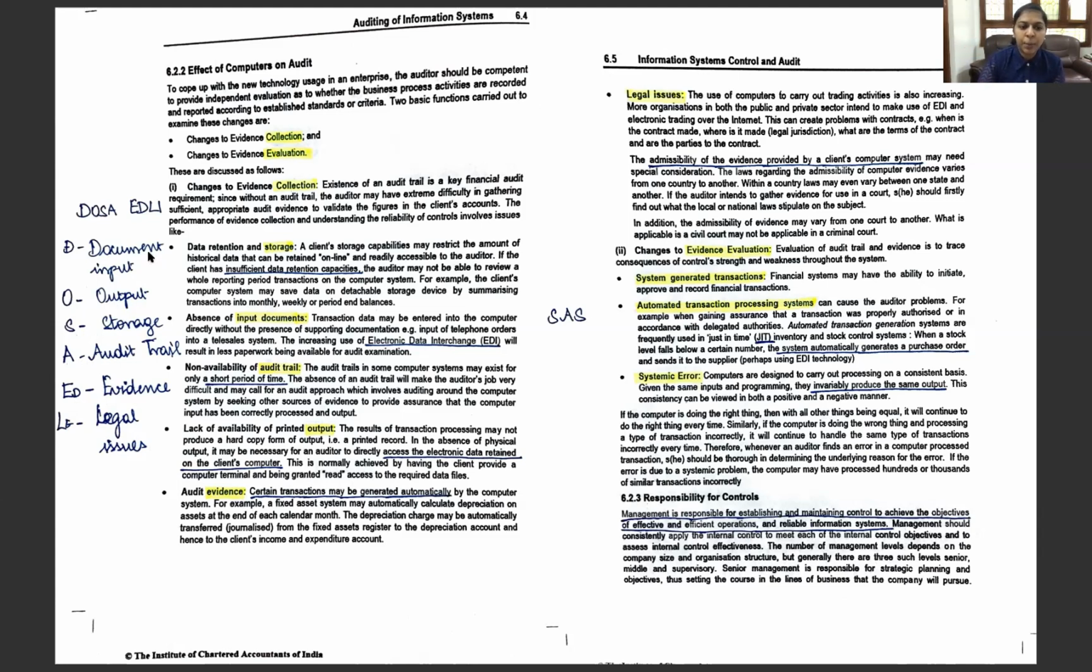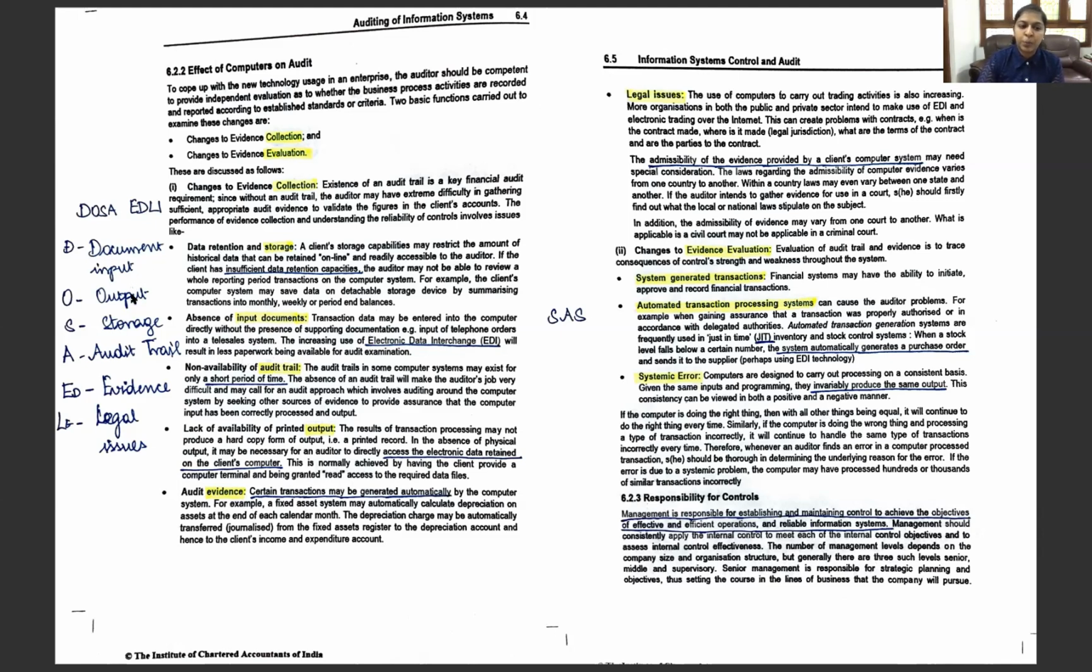One is the document input. So, absence of input documents. We all know in a computerized environment, many a time the invoices and everything are generated in electronic form, or we can say in the form of electronic data interchange. So there is very little paperwork and there is absence of input documents. So this is for the first mnemonic, which is document input. Absence of input documents, it is mostly in the form of electronic data, because we use electronic data interchange often these days, and there's very little paperwork.